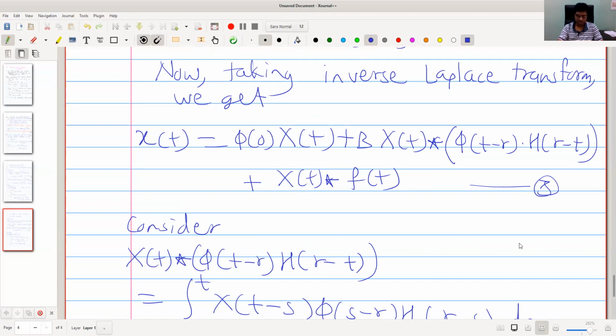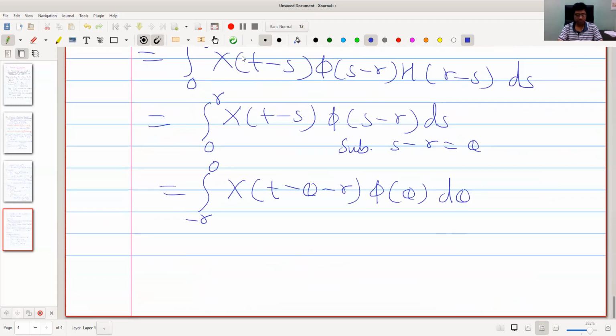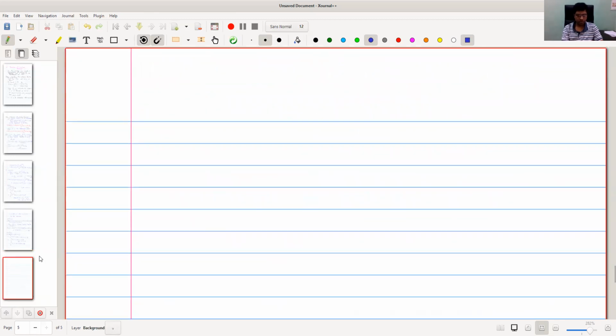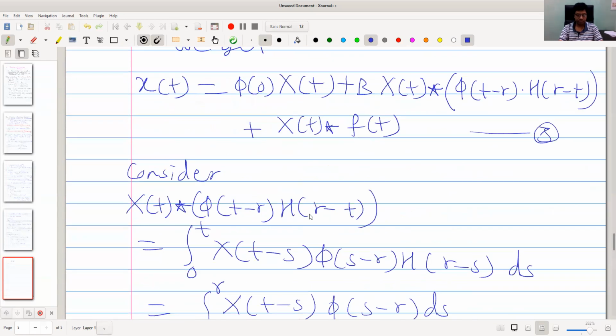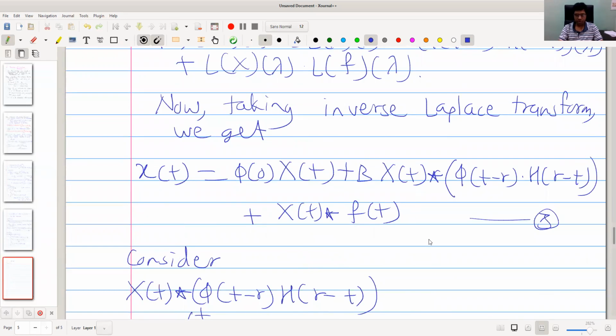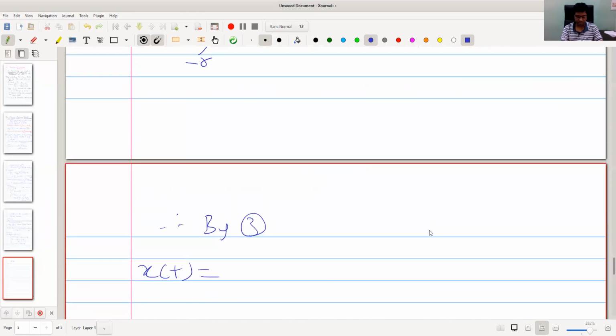So let us substitute in 3. Here also we use the definition of convolution. Therefore, by 3, x of t equals phi of 0 into capital X of t.